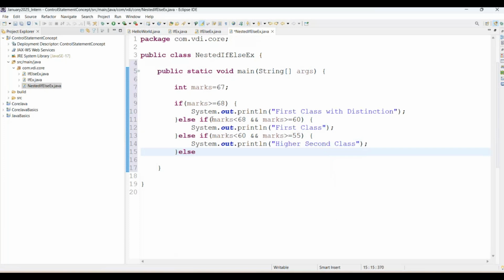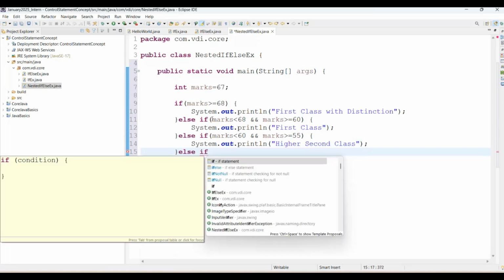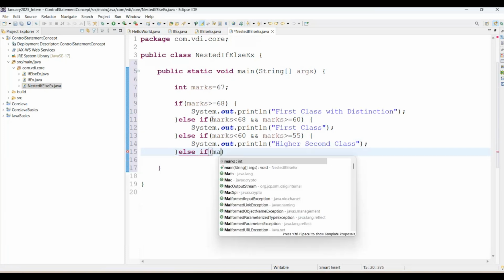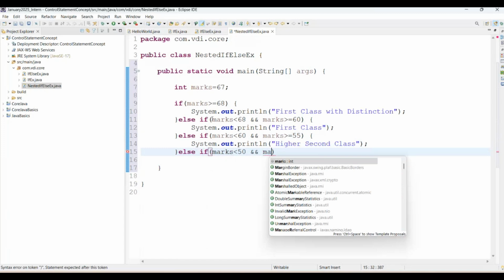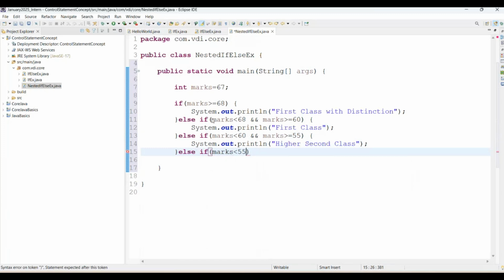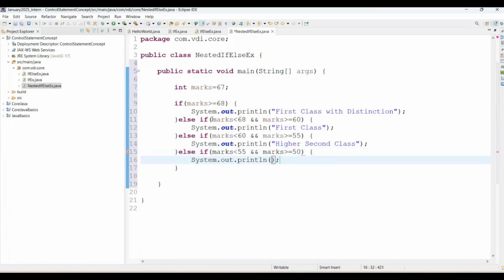Again else if. I am passing here marks is less than 55, we are going to consider 55, not 50, and marks is greater than or equal to 50. Then we'll say this will be second class.